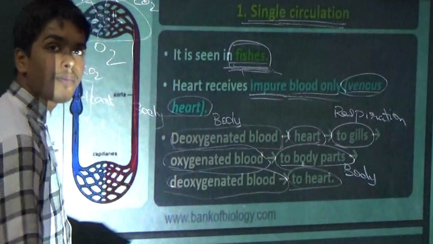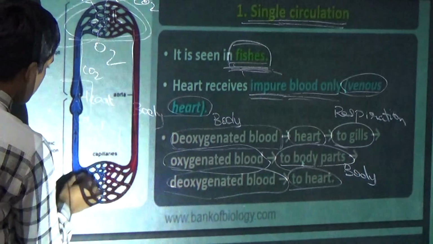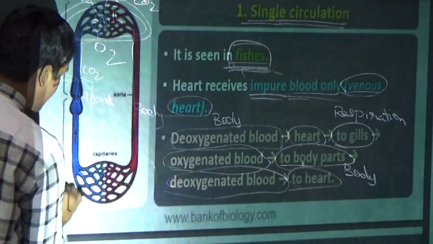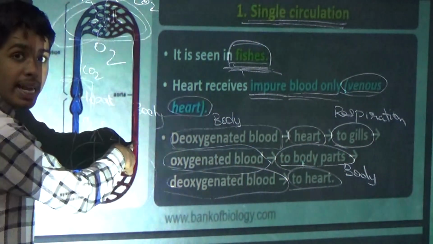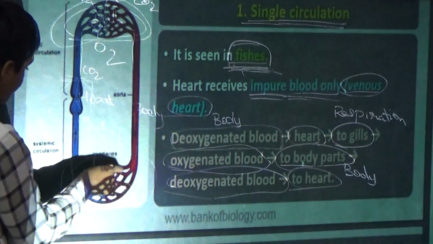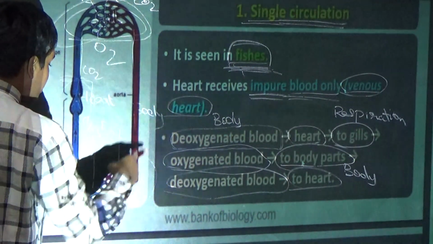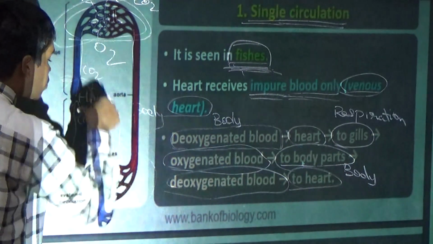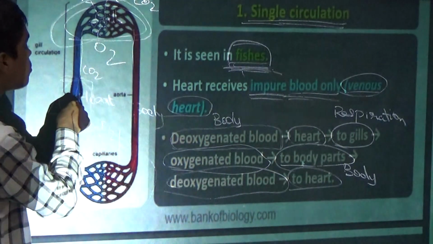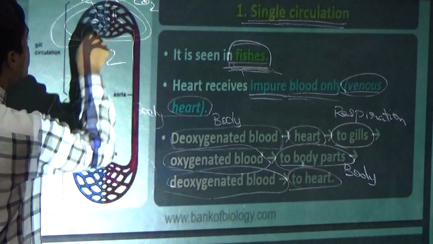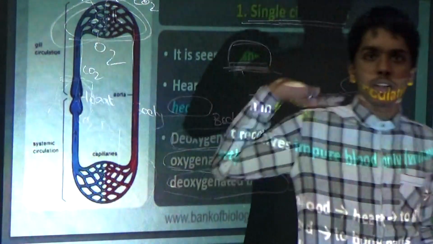And to the heart. Now it is the gills and the heart, and the body capillaries. The gills give oxygenated blood to the body, and from the body it will exchange O2 and CO2 at the capillaries. From capillaries it goes to the heart, and from there to the gill, where it exchanges O2 and CO2. Okay, so that is the single circulation. First, copy this.